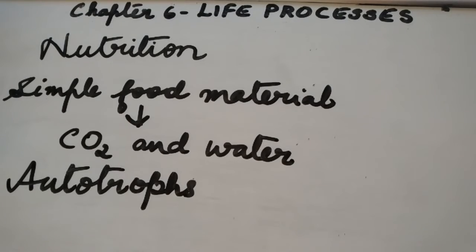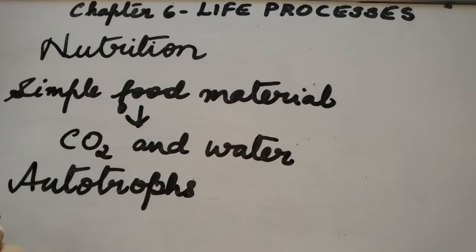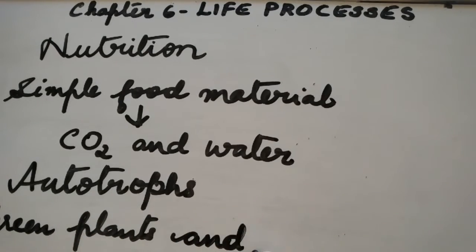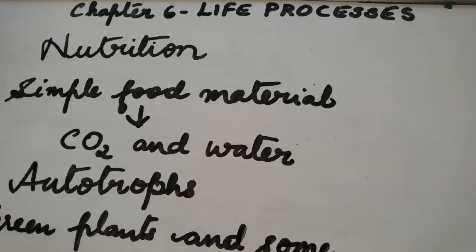Therefore, autotrophs are the organisms which use simple food material. Which are the simple food material? That is the carbon dioxide and water. The organisms include green plants and some bacteria. So, green plants and some bacteria are the examples.